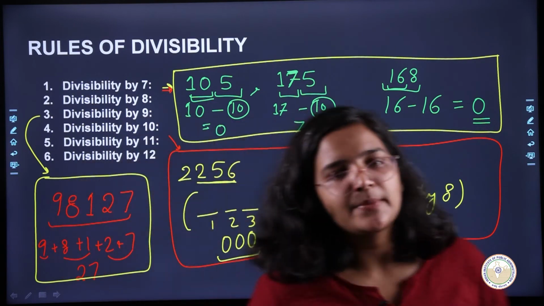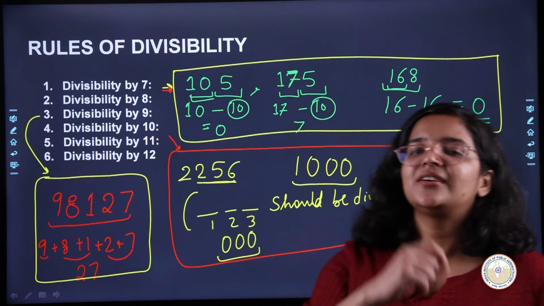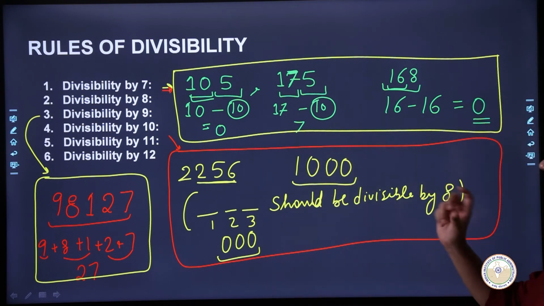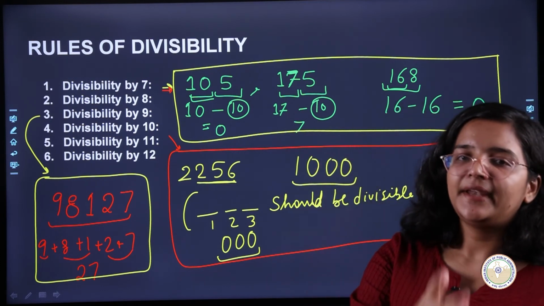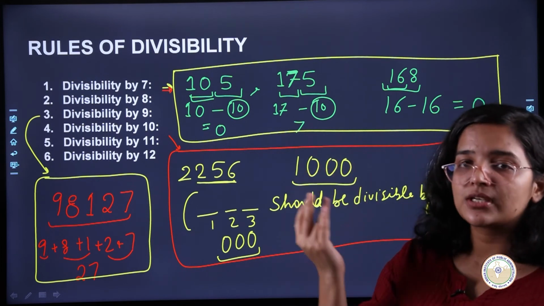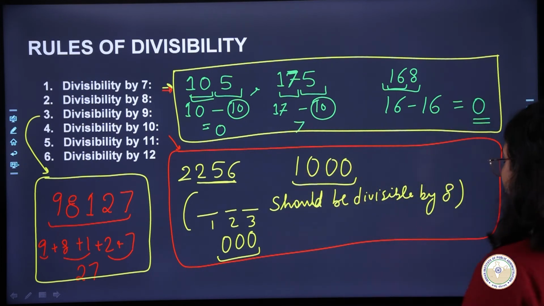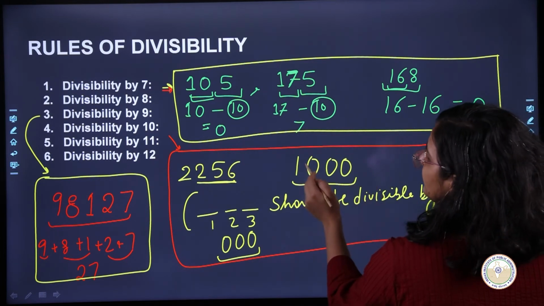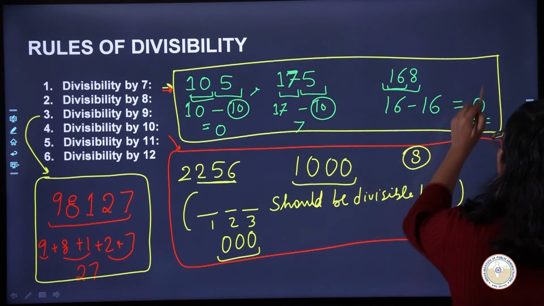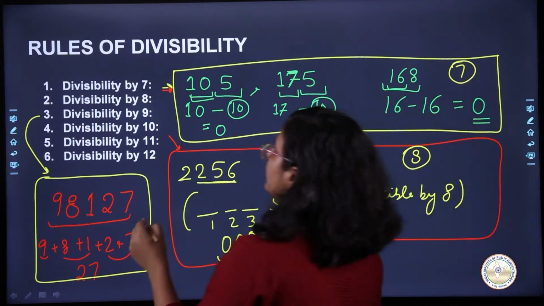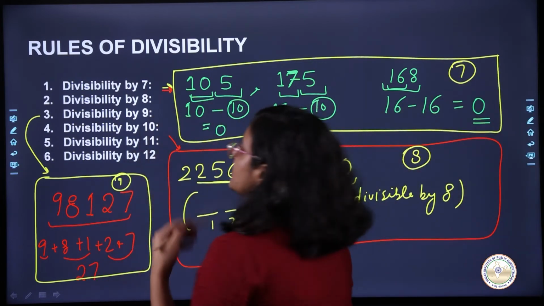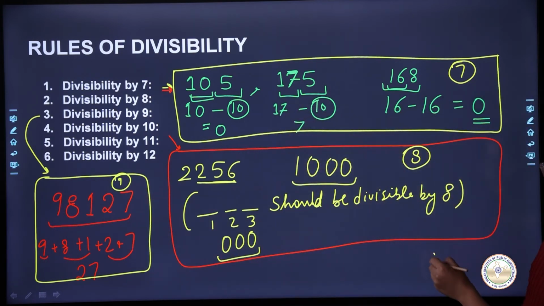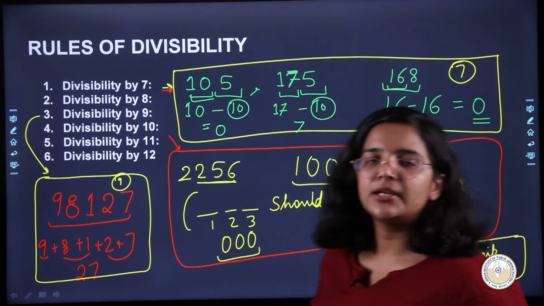Okay, what is the divisibility rule for 10? If you see a 0 at the end, that's all. You just see अगर end में एक number है 0 है कि नहीं, 10, 20, 30, 40, 100, 1000, you just need a 0 at the end. Okay, so this is the divisibility rule for 8, this is the divisibility rule for 7, this is the divisibility rule for 9. Okay, so 10 के लिए क्या करना है? Just check the units place, and units place should be 0. That is all that you need to check for checking the divisibility by 10.